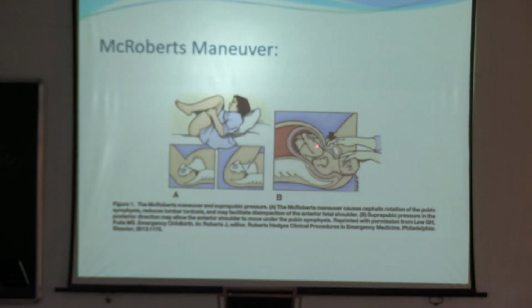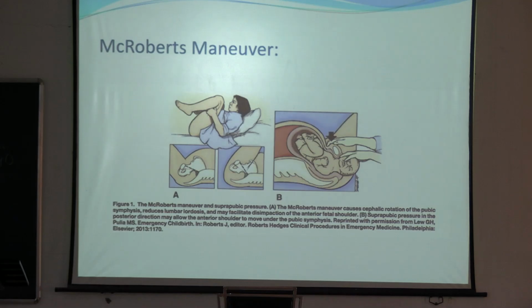So this is the suprapubic pressure and this is the McRoberts maneuver. This two combination is known as the McRoberts maneuver. You will give the suprapubic pressure and ask the patient to flex the thigh and abduct the thigh. So the lumbar lordosis is decreased and the space is increased. And when you are giving suprapubic pressure, you are dislodging the anterior shoulder.